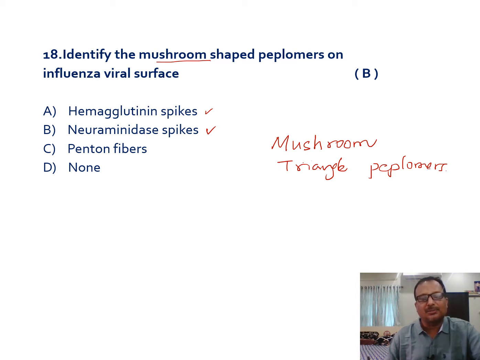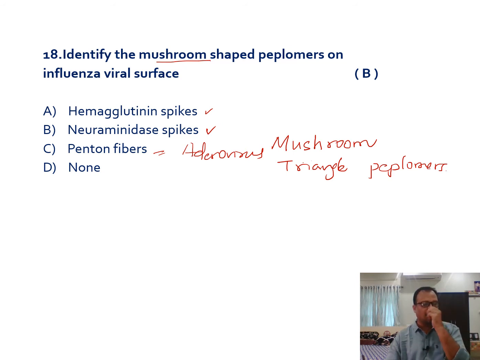And these neuraminidase spikes are responsible for removal of the viruses from the RBC surface. At the time of viral replication and budding, neuraminidase acts on the infected cells to release the virus from them. Penton fibers are not present here. These penton fibers, otherwise known as fibers, are present on the adenovirus surface.